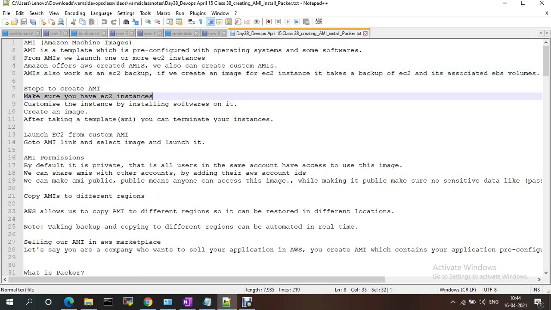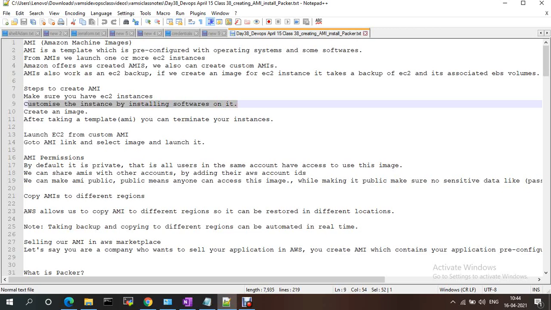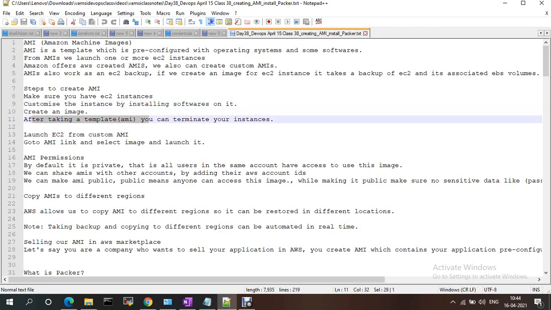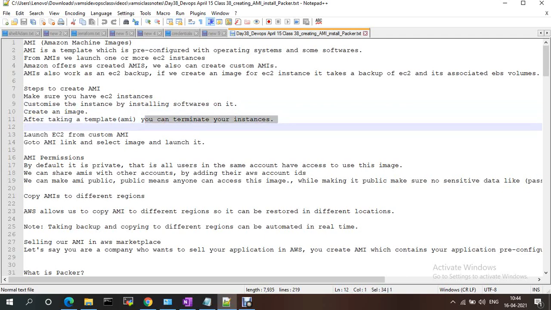Make sure you have an EC2 instance, customize it by installing some software, and create an image after taking the template. The template is nothing but the AMI. You can then terminate your EC2 instance. First we create an EC2 instance, install some software and terminate it. On top of that AMI, we can provision one or more EC2 instances. One AMI we can share with other regions, and with other accounts as well.